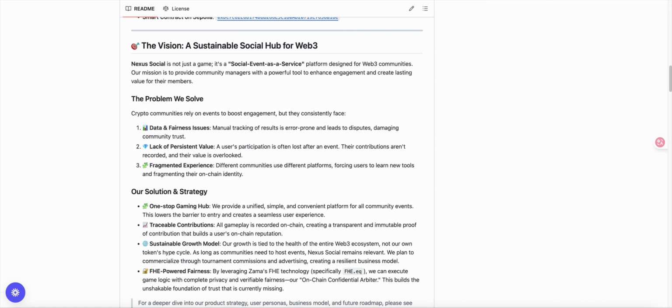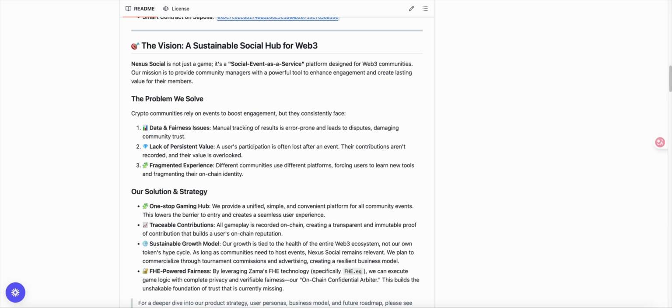Nexus Social is a social gaming platform mainly designed to address a need within Web3 community activities. There is a lack of a social gaming platform suitable for Web3 scenarios. Currently, most community projects will organize some games or activities within their communities, such as hosting Texas Hold'em or puzzle games. Usually, they randomly select some free Web2 gaming platforms online to hold these activities.